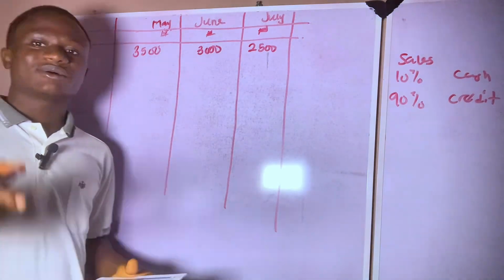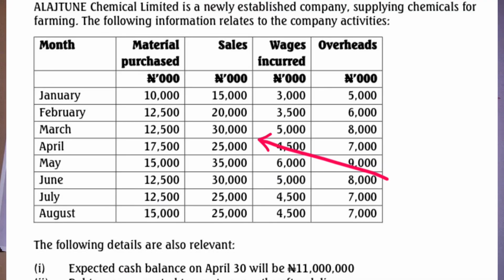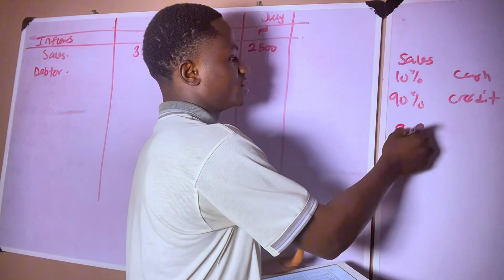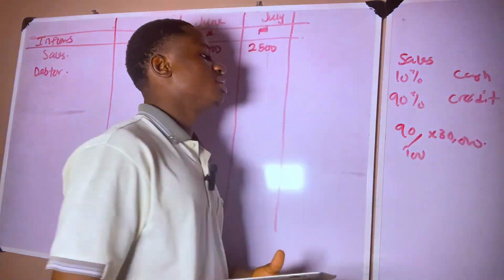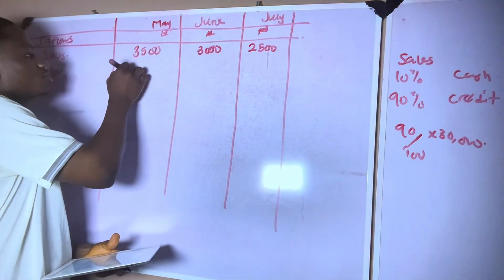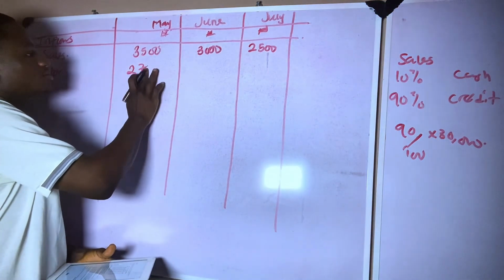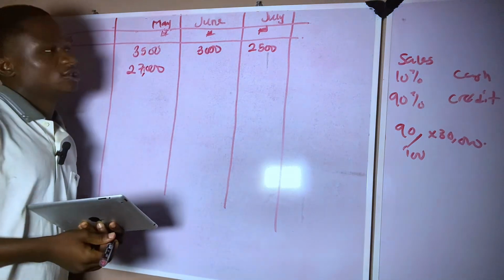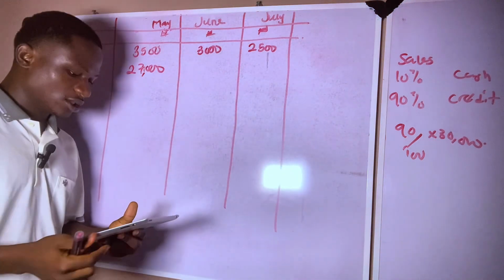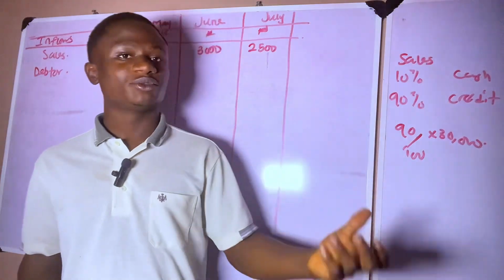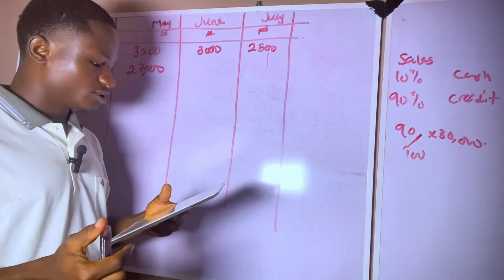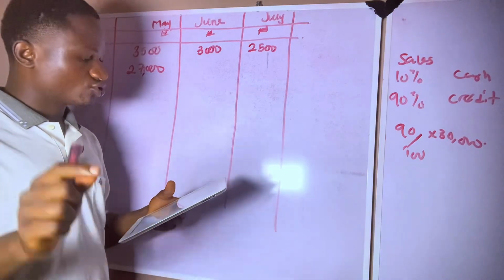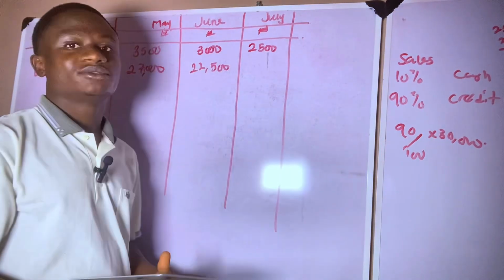So what's our sales in March? Our sales in March is 30,000. So 90% of 30,000 will be 27,000. So this will come here, 27,000. Now for the month of June, 90% of whatever we sold in April will be collected in June, because April, May, June is 2 months after. What's our sales in April? April is 25,000. That will give us 22,500.